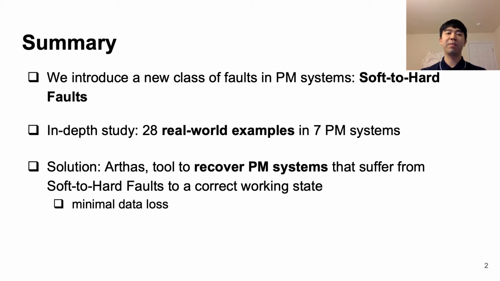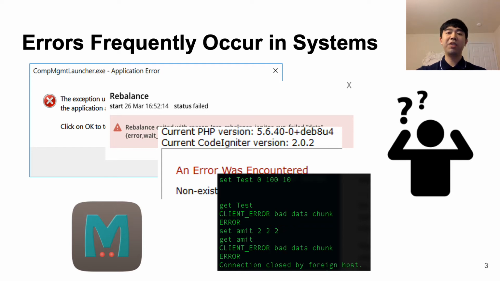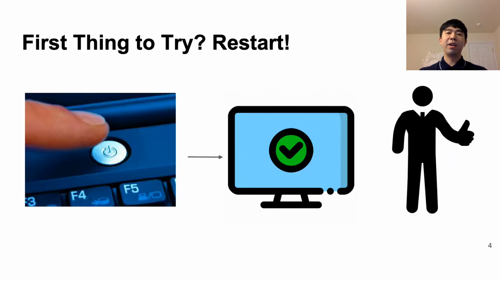So in today's modern society, whether it's a large distributed application or some personal computer software, errors inevitably occur in applications and computer systems. When this happens, it can be a frustrating experience. However, when a critical error in your system occurs, generally what's the first thing you do? Most people tend to just restart their computer or application, as it's the simplest solution that many times leads to the problem going away. The reason why restart works is because these failures are soft.